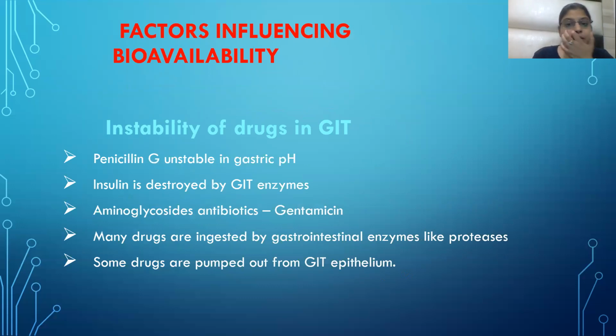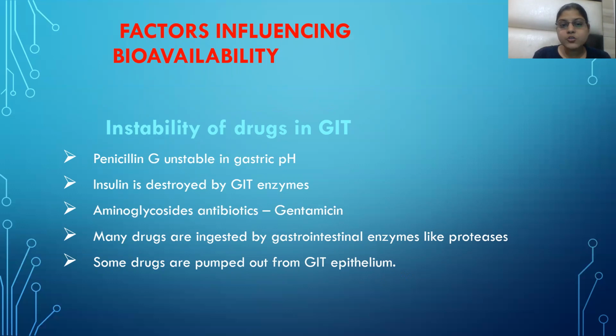The next is instability of the drug. Some drugs become unstable at gastric pH. They get destroyed by GIT enzymes, or digested by gastrointestinal enzymes like proteases, or they are pumped out from the GI epithelium. So instability of drugs can lead to decreased bioavailability. Aminoglycoside antibiotics like gentamicin can be destroyed by GIT enzymes.